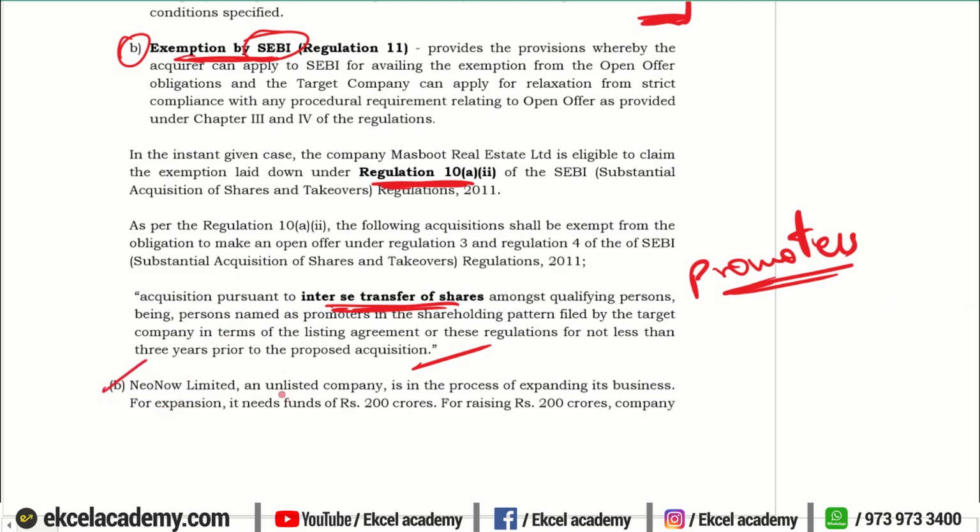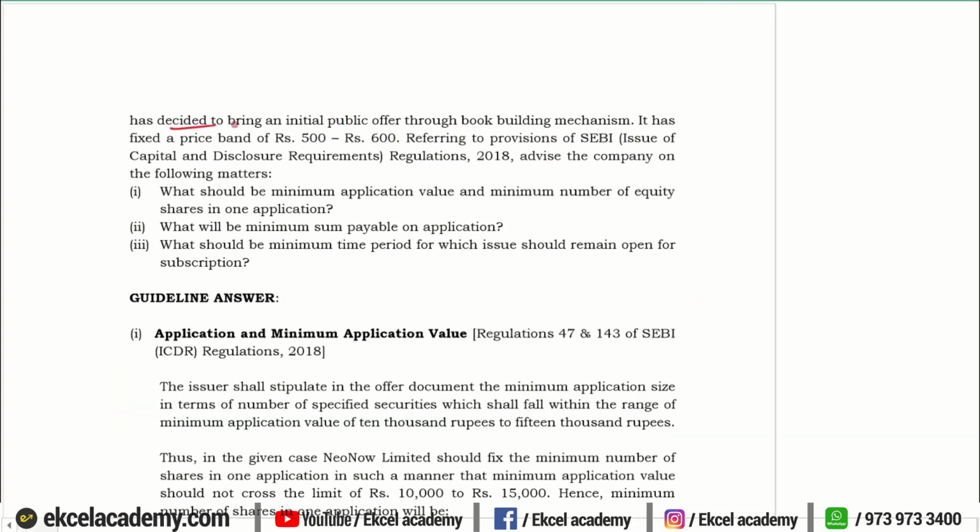Now, Neono Limited, an unlisted company, is in the process of expanding its business. For expansion, it needs 200 crores. For raising the 200 crores, now the company is thinking that it will make an IPO through a book building mechanism. It has fixed a price band of 500 to 600 rupees, referring to the provisions of the ICDR regulations.